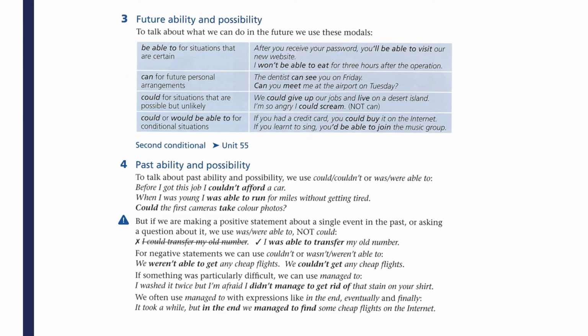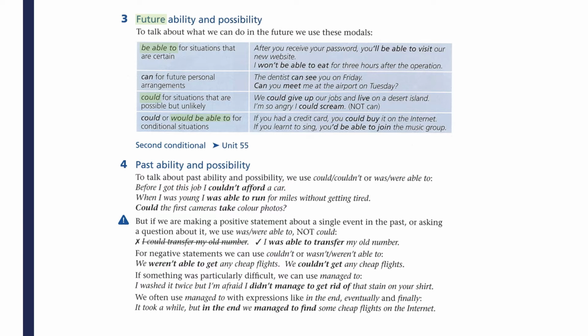When we talk about future ability or possibility, the form is a little bit different. The most common one and the most certain one that we use is be able to, simply because it's the only one that can be paired with the word will. Either you will be able to visit or I won't be able to eat.